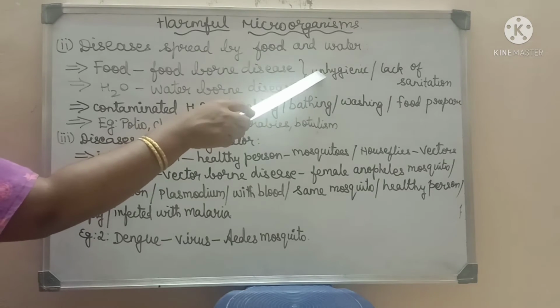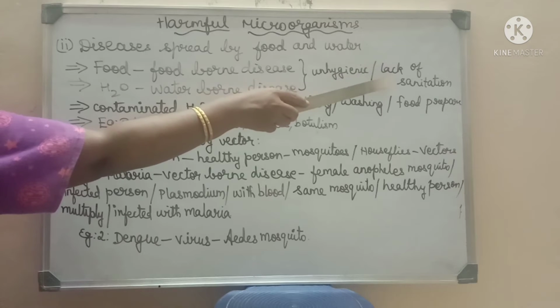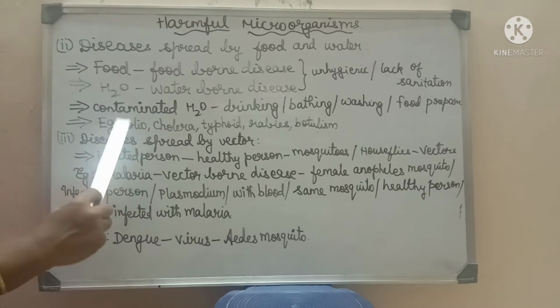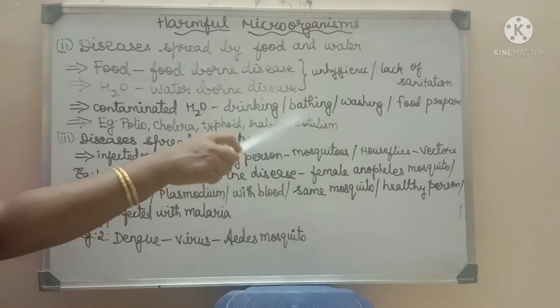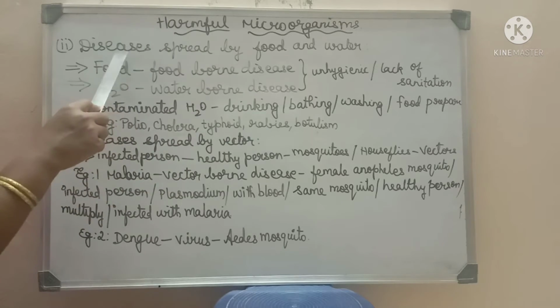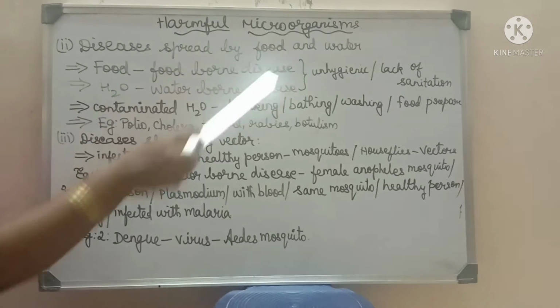So unhygienic conditions or lack of sanitation may cause diseases such as polio, cholera, typhoid, rabies and botulism. These are examples of diseases spread by contaminated food and water.